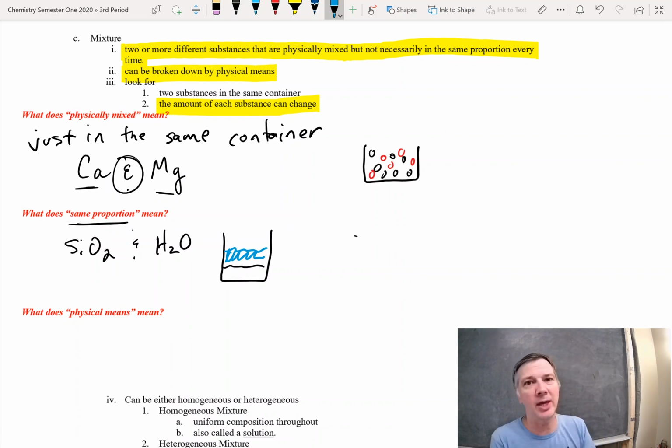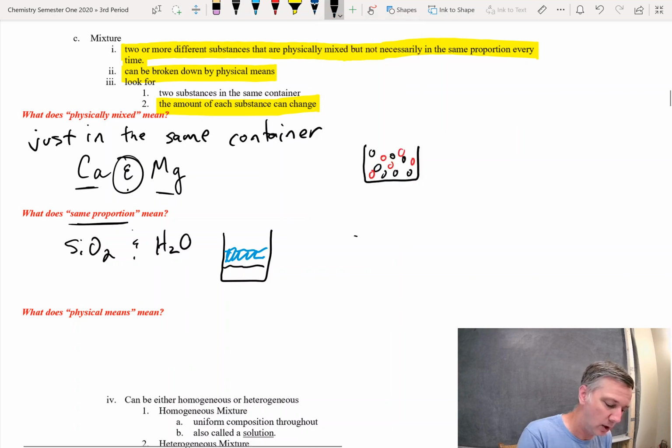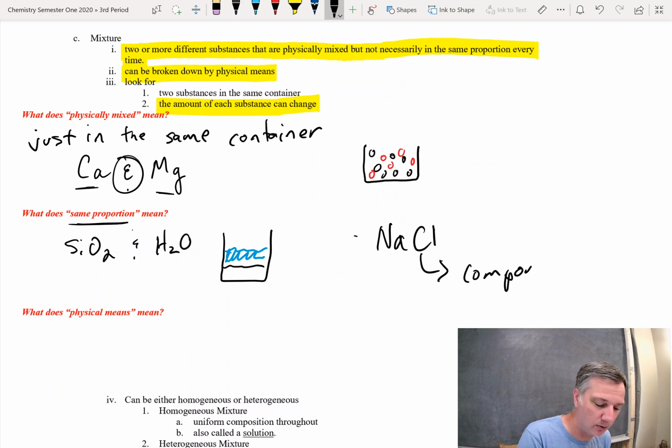does the sand to water ratio always have to be the same? If the answer is no, the ratio does not always have to be the same, then we're talking about a mixture. Now, let's compare that to something that does always have the same ratio. We mentioned it earlier, sodium chloride, NaCl. This is a compound.